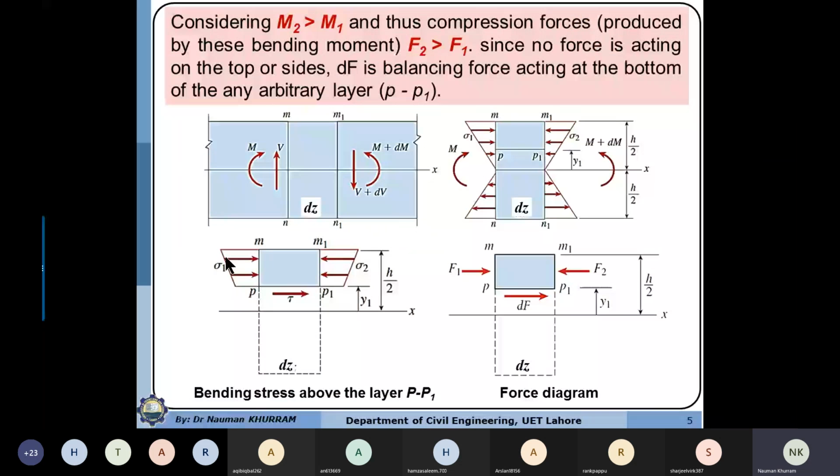So I can replace the stress diagram with the force diagram F1. Similarly, if I multiply sigma 2, every stress acting on the area on this right side, that will be F2. Similarly, this shear stress can be converted into shear force. Shear stress acts on this layer, the thickness of the layer is dz and the width is equal to b.